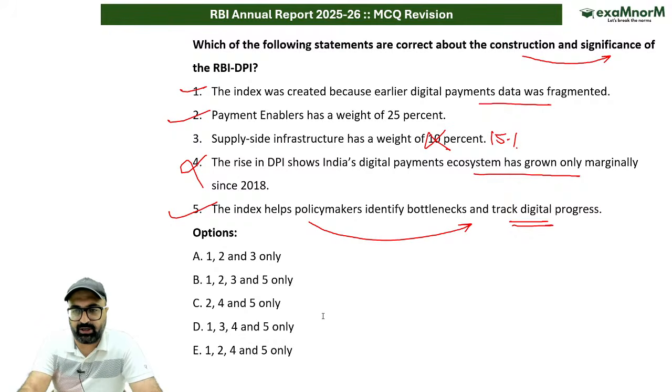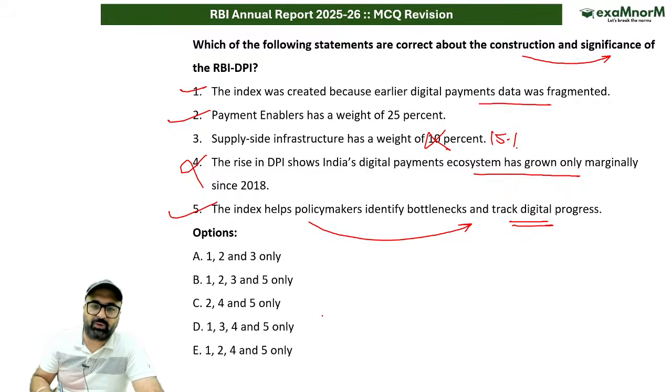So the answer to this particular question would be 1, 2 and 5. I'll just change the B option. 1, 2 and 5 are the correct answers.